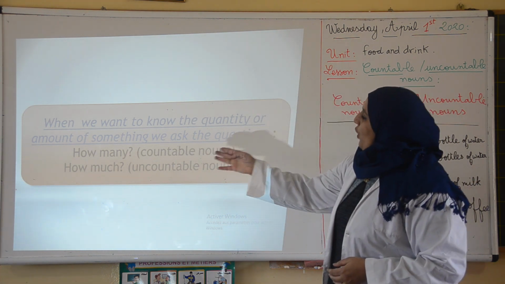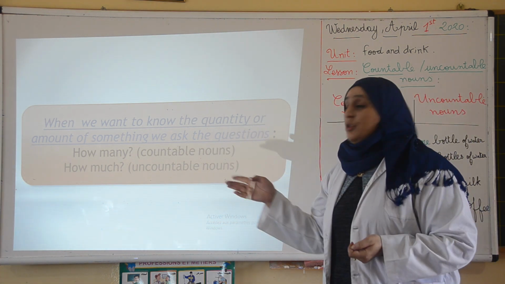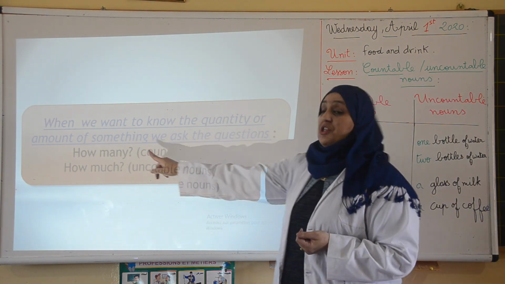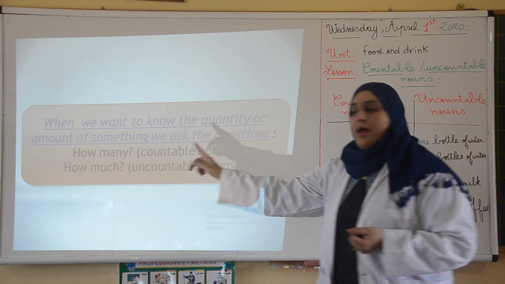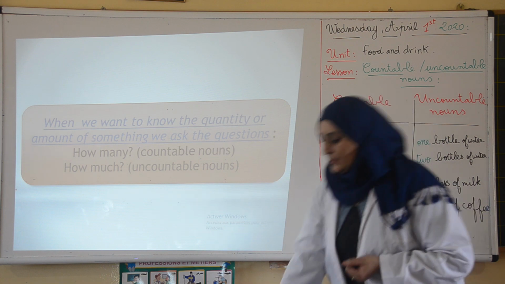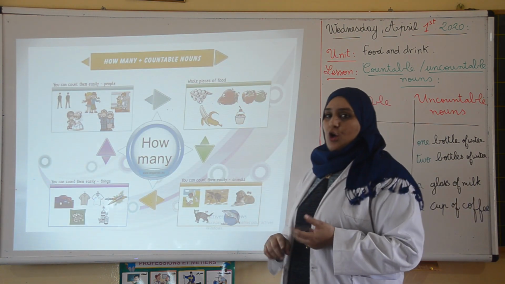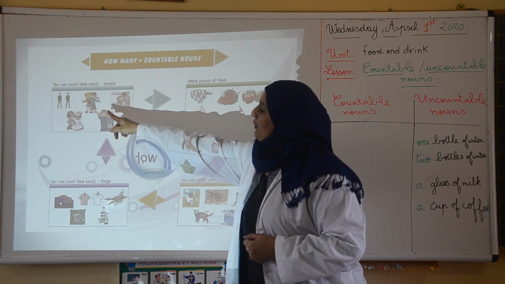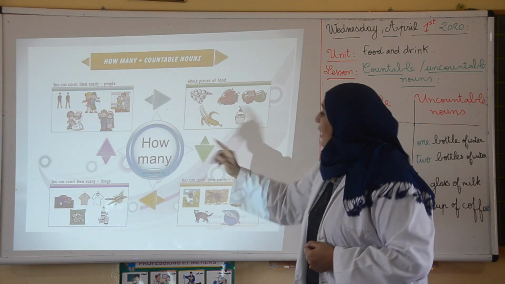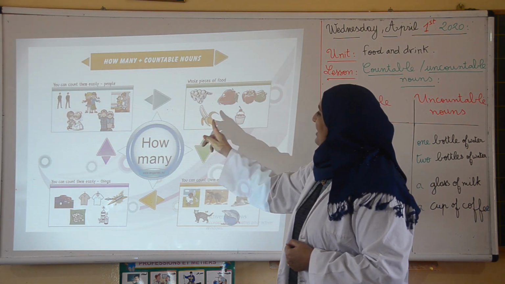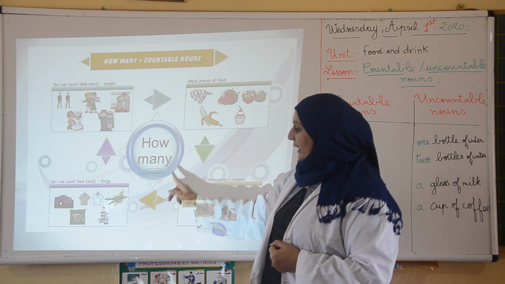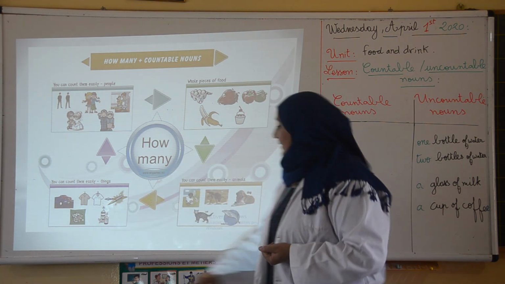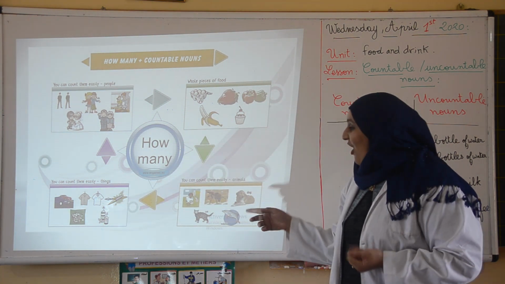When we want to know the quantity or the amount of something, we ask the question how many or how much. We ask the question how many with countable nouns and how much with uncountable nouns. Here are some examples with how many. For example, how many people, how many girls, how many children, how many eggs, how many bananas, how many strawberries, how many shirts, how many pens, how many balls, how many cats, how many dogs.